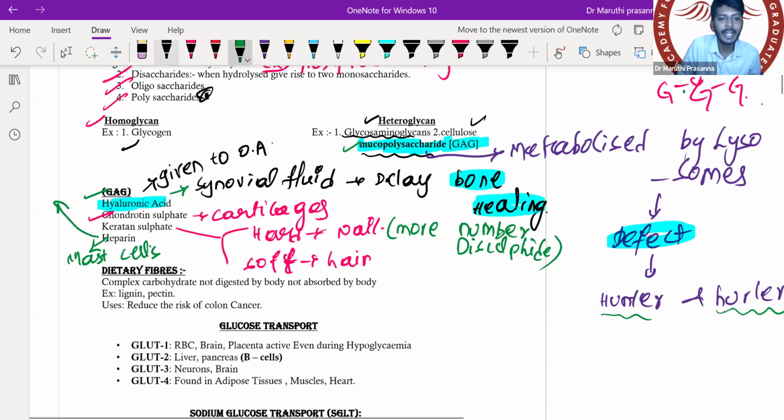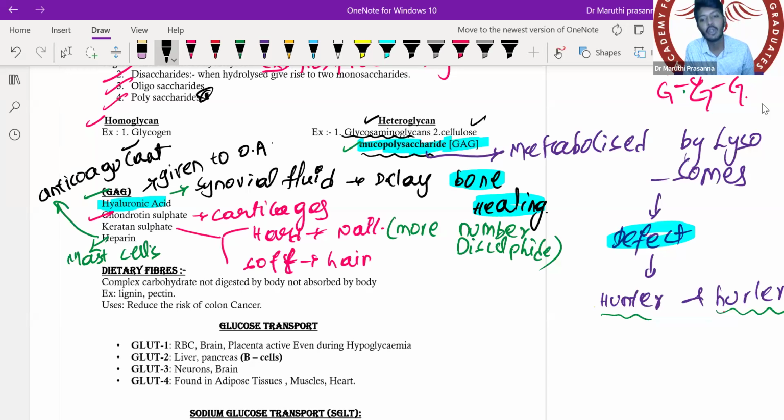This is a type of anticoagulant. Anticoagulant of which type? It is both a direct and indirect anticoagulant. That is a point which you need to remember. Okay, all right, let's continue.